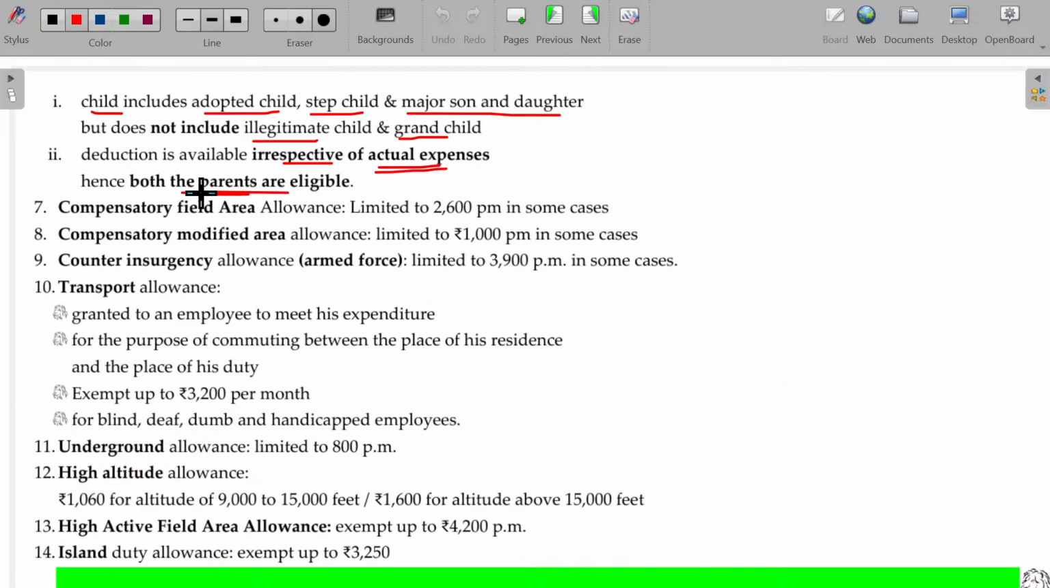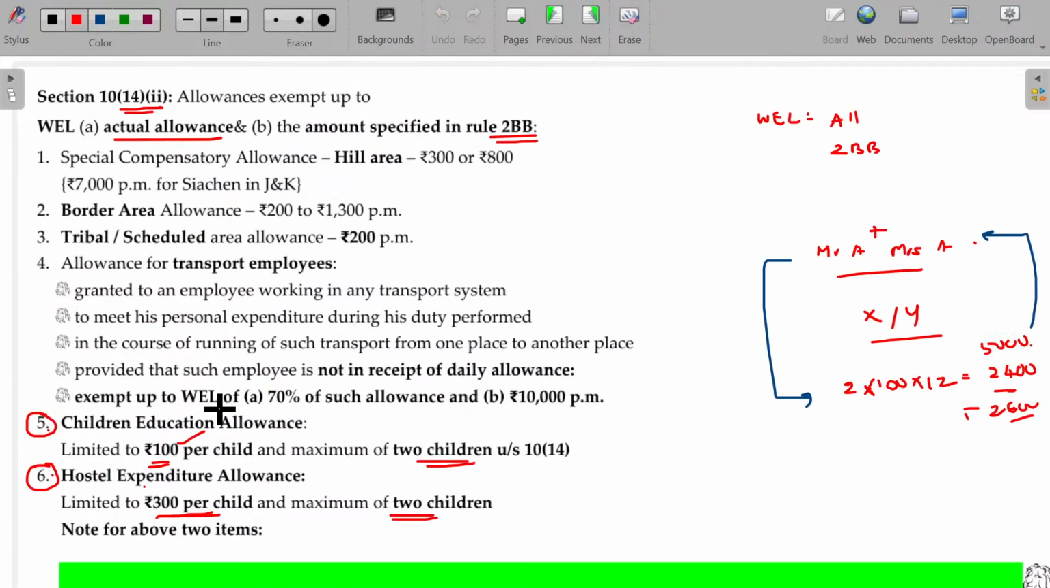Third one is all about transport allowance. Already I explained transport allowance, isn't it? Transport allowance is also exempted under both the tax regimes. It is granted to an employee to meet his expenditure for the purpose of commuting between the place of his residence and the duty, office and home. The exemption number is 3,200, but this will be available only for an assessee being blind, deaf and dumb and handicapped employees. Is that clear? So the third item is transport allowances, after children education allowance and hostel expenditure allowance.